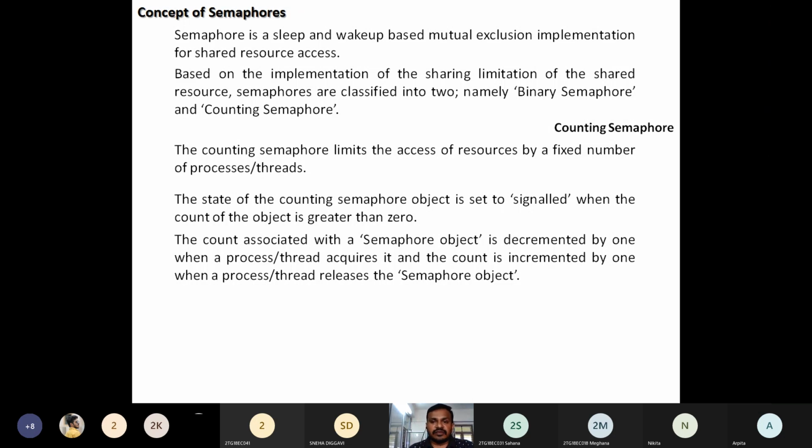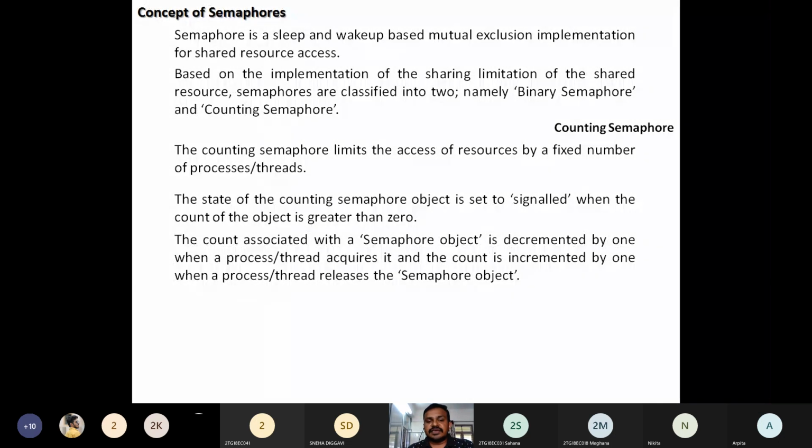So whenever a process is going to occupy that screen shared resource, what will be the count number? Out of 10, if 1 is occupied, it is decremented by 1. If 2 processes are occupied, it is decremented by 2. Means out of 10, 2 are already using, the remaining 8 slots are free. Like that, the semaphore object is decremented by 1 and a process or a thread acquires it.